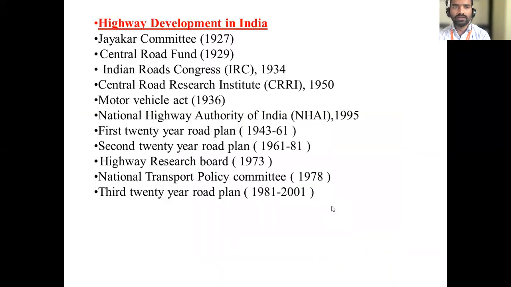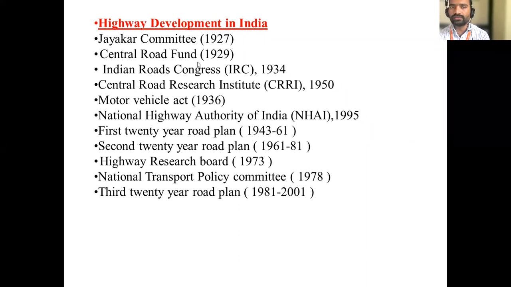In the last class you also studied how highway development took place in India. There are some important terms you have to remember. When was the Jayakar Committee established? Jayakar Committee, 1927.